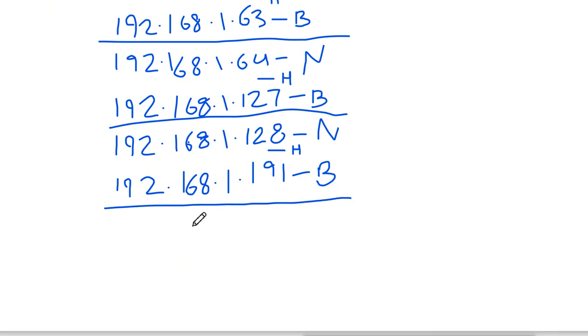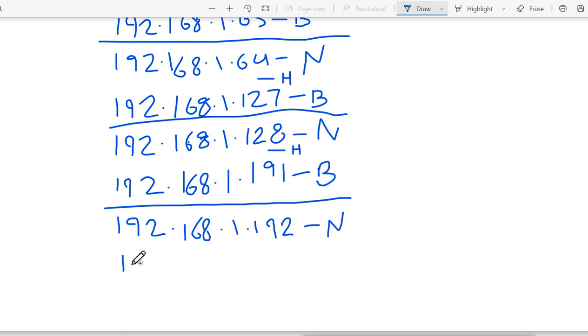Then the last block, remember we have only 4 blocks, 4 subnetworks. So it will start from 192.168.1.192 because the previous one ended on 191, and this will be the new network address for this block, and it is going to end on 192.168.1.255 because when you add 64 to 192 it will be 255, and that is the last address.